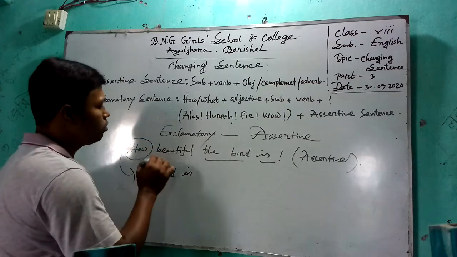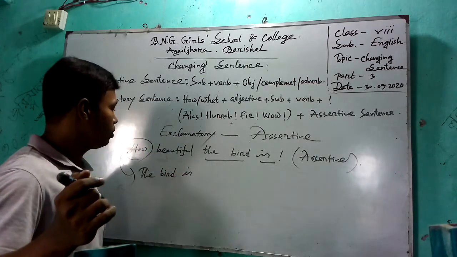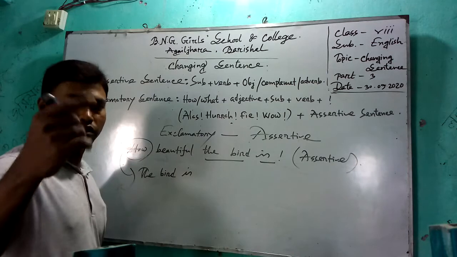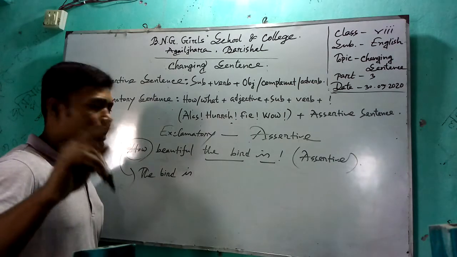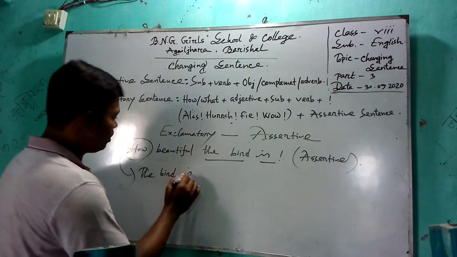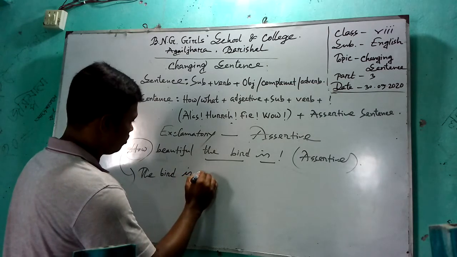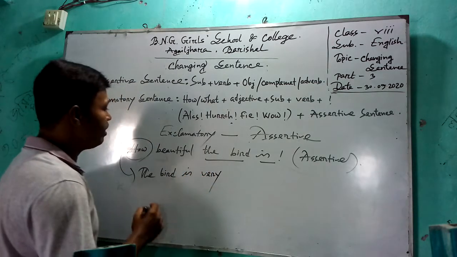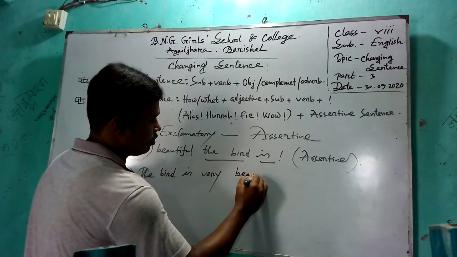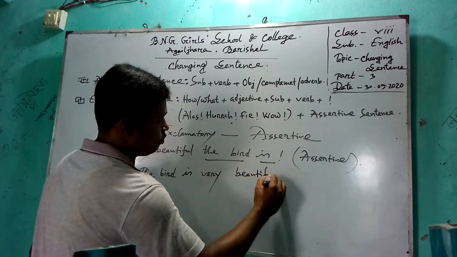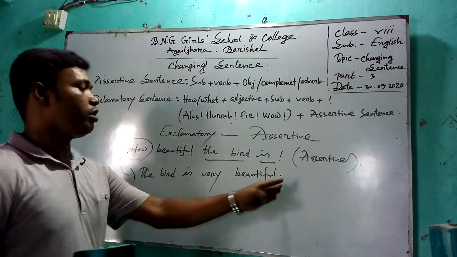Instead of how, you have to use very or great, according to the meaning. The bird is very beautiful. At the end of the sentence you have to use a full stop.